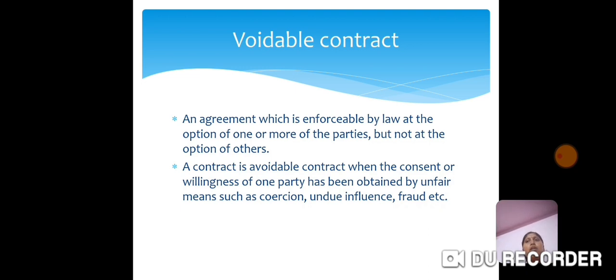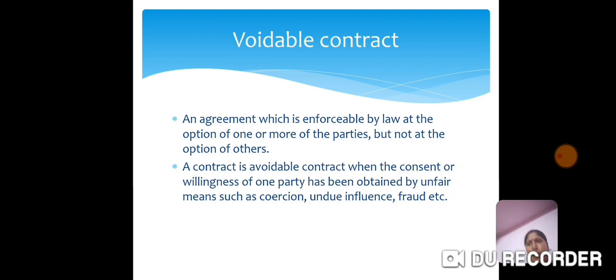by threatening him. So here Y can go to court and file a case against X, saying that the consent has been obtained by fraud or by threatening me. So here Y's claim will be accepted by the court. So this contract becomes a voidable contract.